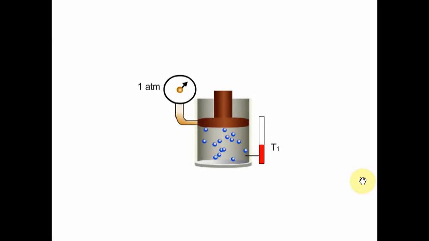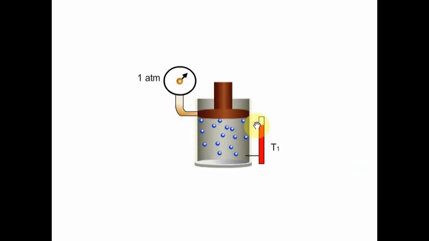Now let's see what exactly happens according to Charles' law. As you can see in the animation, as the temperature increases, the volume of the gas also increases, but the pressure remains constant. So, as per Charles' law, when the pressure is constant, the volume of a gas is directly proportional to its temperature.